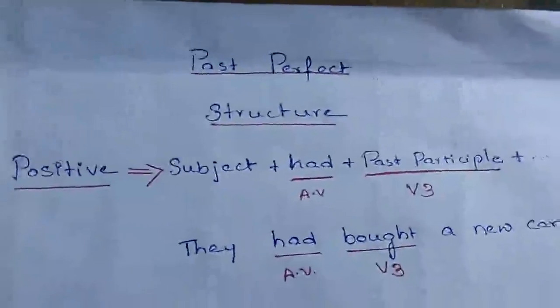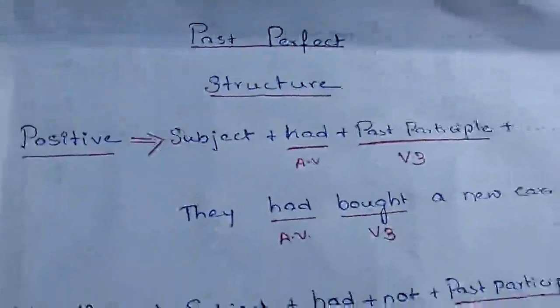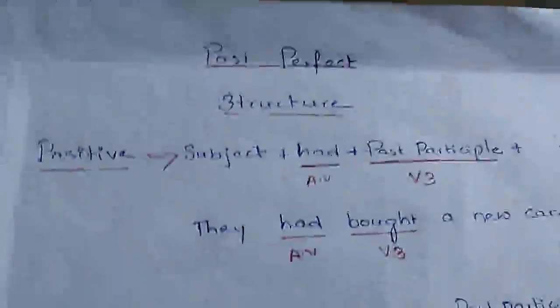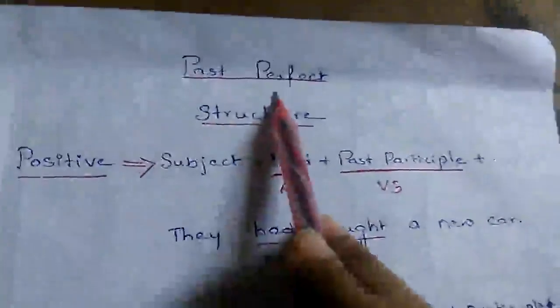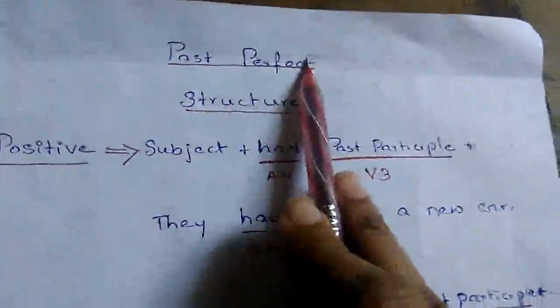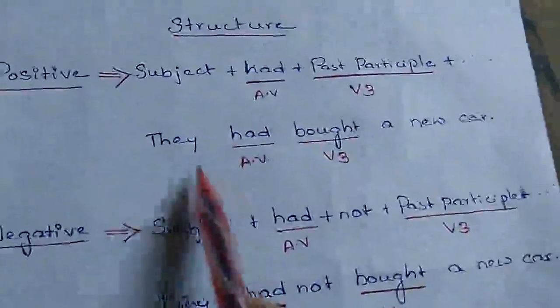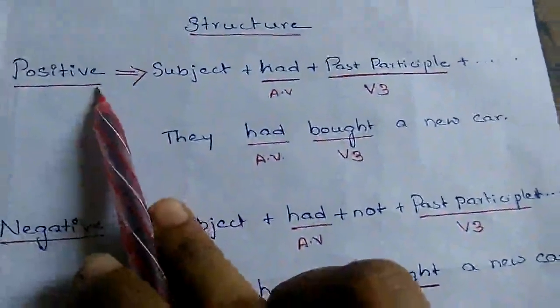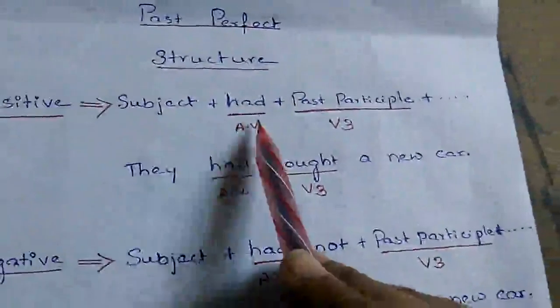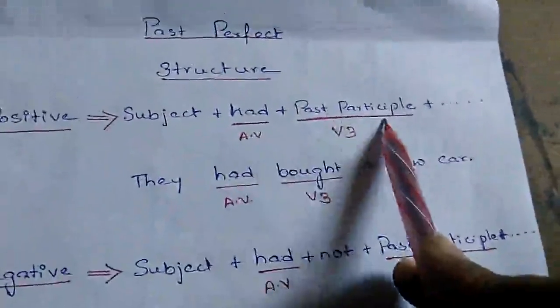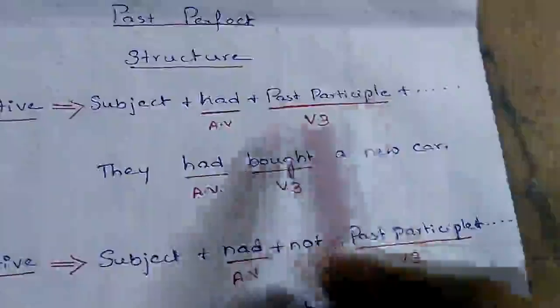Now we take the third type of past tense, that is past perfect. And perfect itself indicates that we have to use have forms here as helping verbs. See the structure of the sentence, the positive sentence structure I am showing you. Subject plus had plus past participle plus the rest of the sentence.